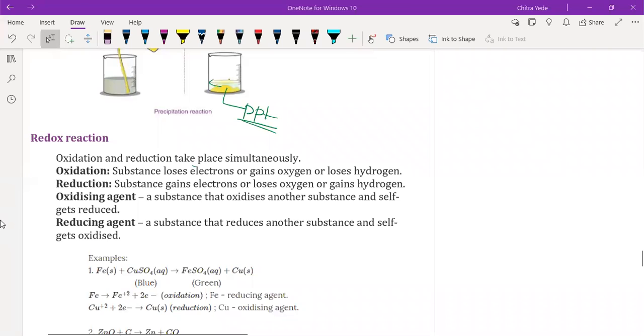So here we have a redox reaction. So today we are going to discuss the redox reaction.